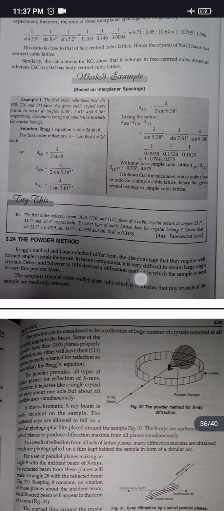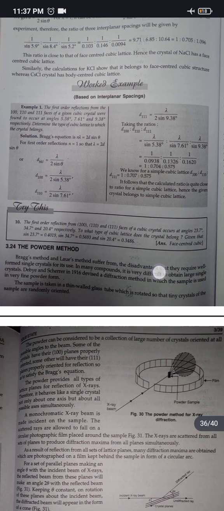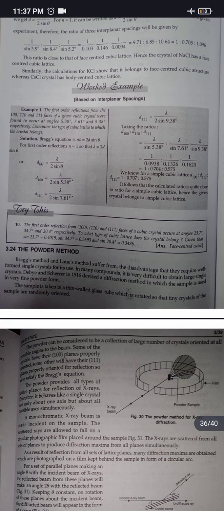The powder method, Bragg's method and Laue's method suffer from the disadvantage that they require well-formed single crystal for their use. In many compounds, it is very difficult to obtain large single crystals. Debye and Scherrer in 1940 devised a diffraction method in which the sample is used in very fine powder form. The sample is taken in a thin walled glass tube which is rotated so that tiny crystals of the sample are randomly orientated.